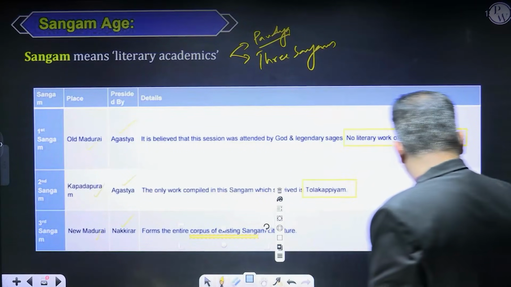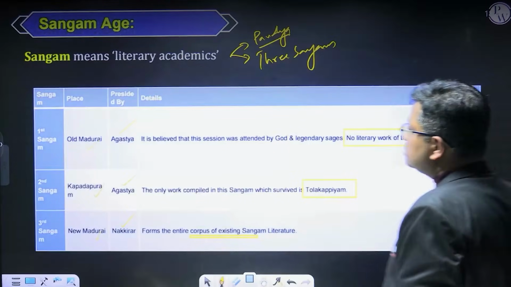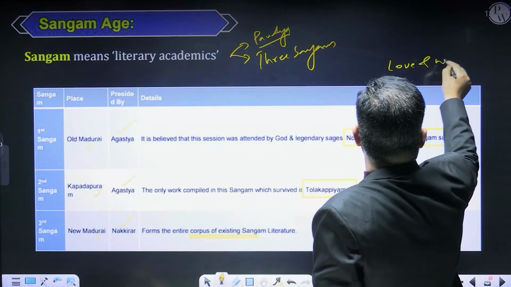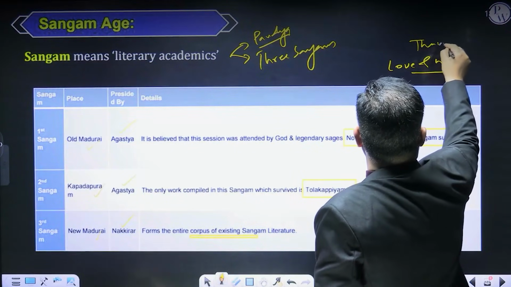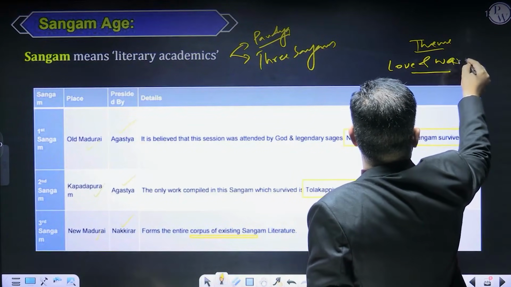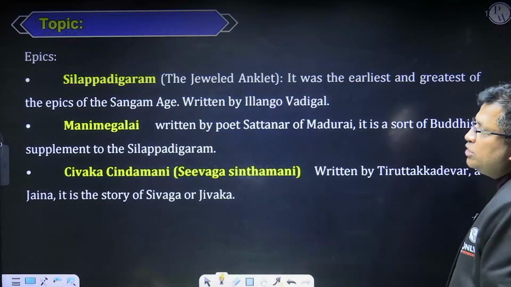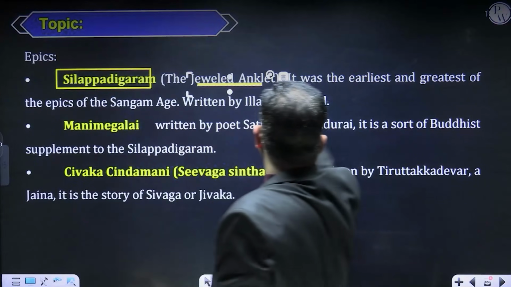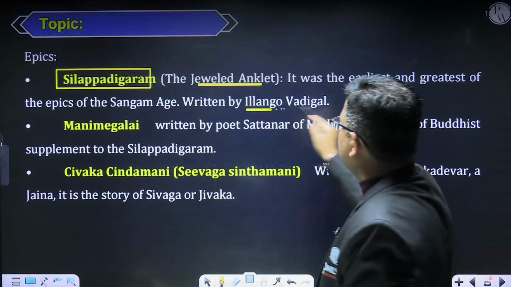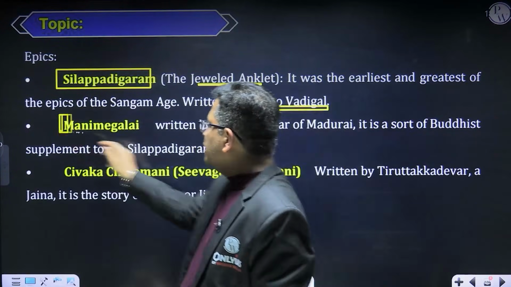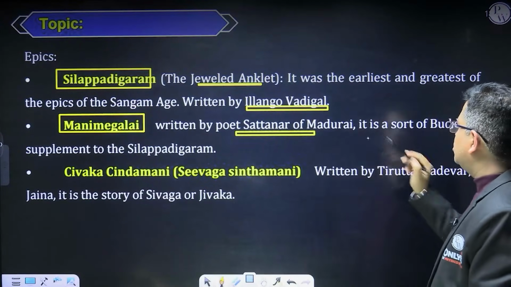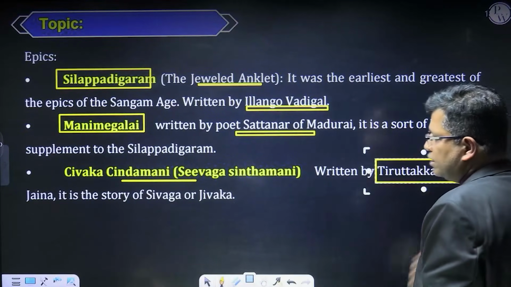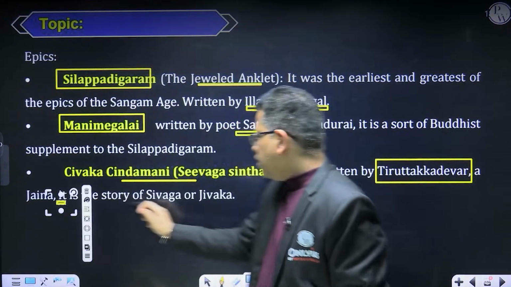Is it okay? Now, the themes of these books are love and war. So there are secular ones. Now coming to some other important books of this period. One is Silappadikaram, which means jeweled anklet, written by Ilango Adigal. Then is Manimekalai, written by the poet Sittalai Sattanar of Madurai. And then is Sivaka Chintamani, written by Tirutakkadevar. It is a Jaina story of Jivaka.